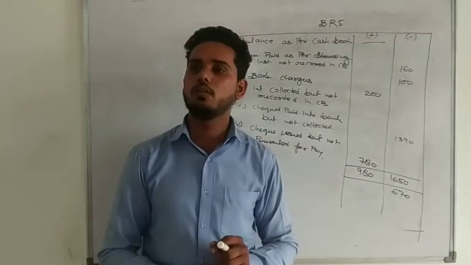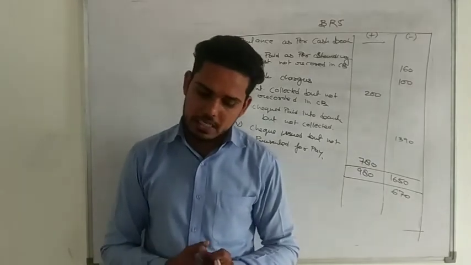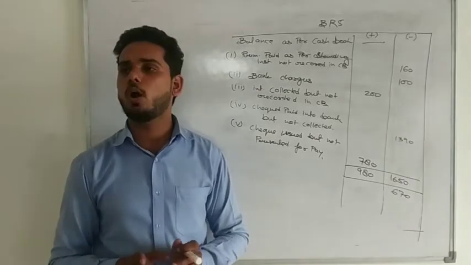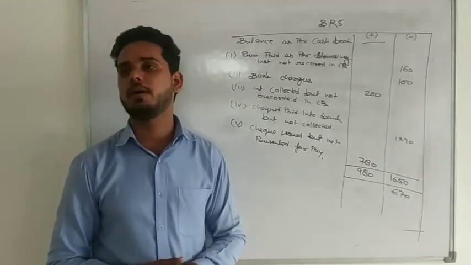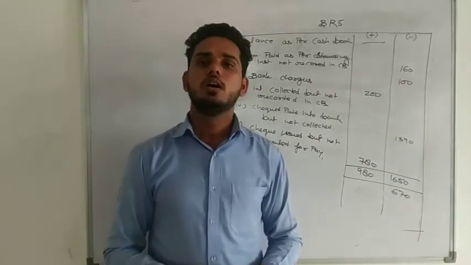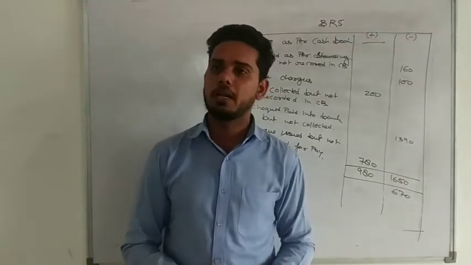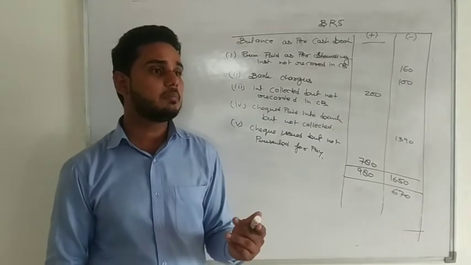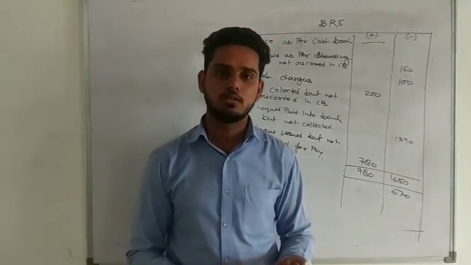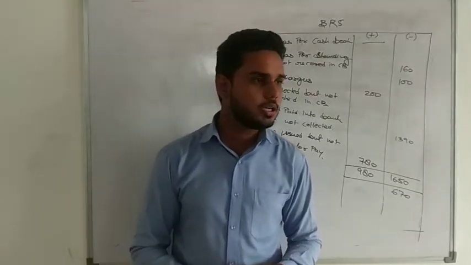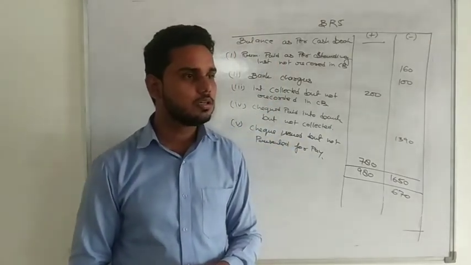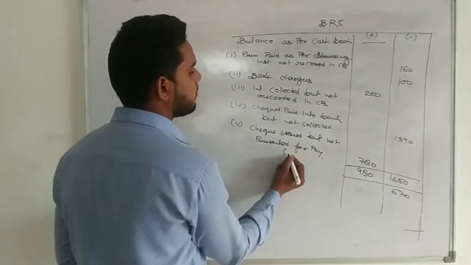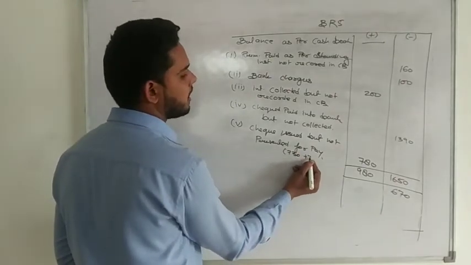There is one more piece of information on the payment side. There is an amount of 730 that is recorded in the cash book but not recorded in the passbook. That is a payment. If that is related to the bank, we made a payment through check. That means check issued but not presented for payment. Same thing. So that is 730 plus 780.